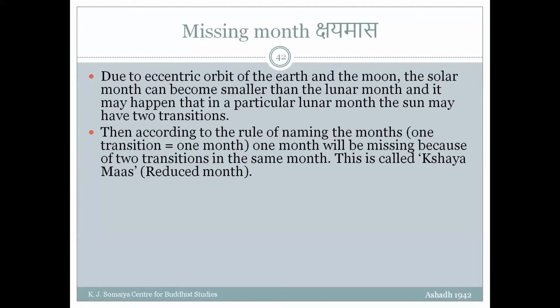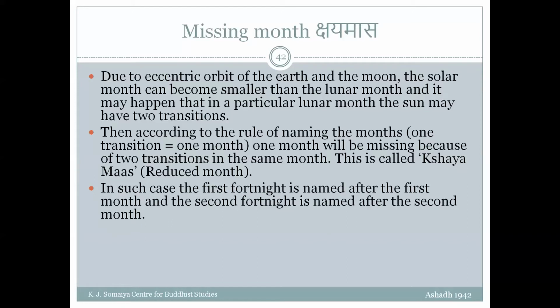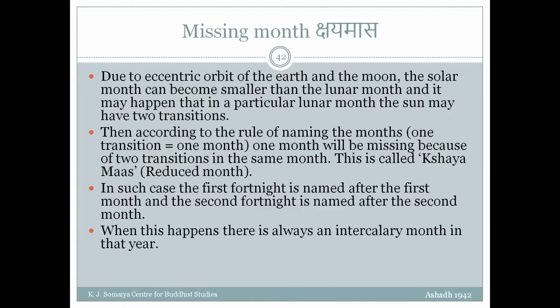What is done in practice is that the first half of the month, that is the first Paksha, Amavasya to Purnima, is called one month, and the second, Krishna Paksha, that is Purnima to Amavasya, is called by the second name. The first fortnight is named after the first month, and the second fortnight is named after the second month.